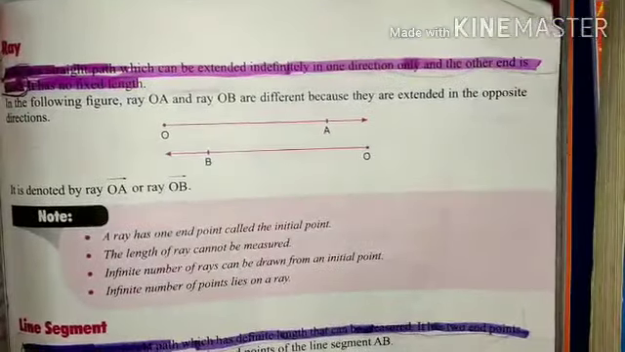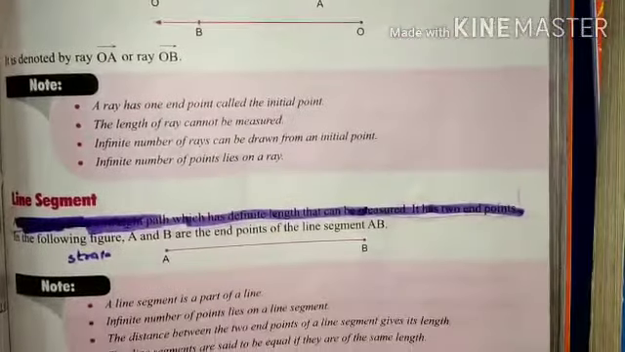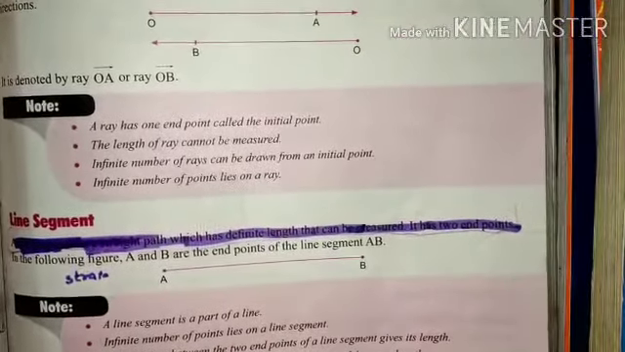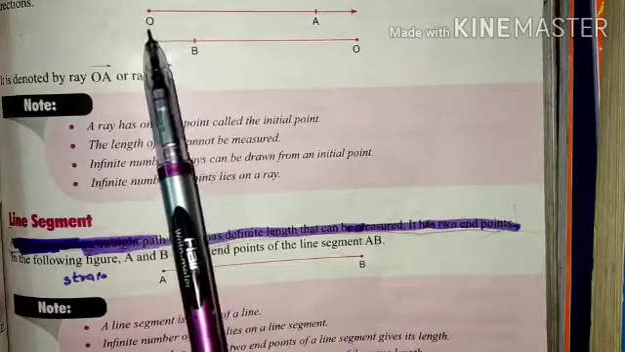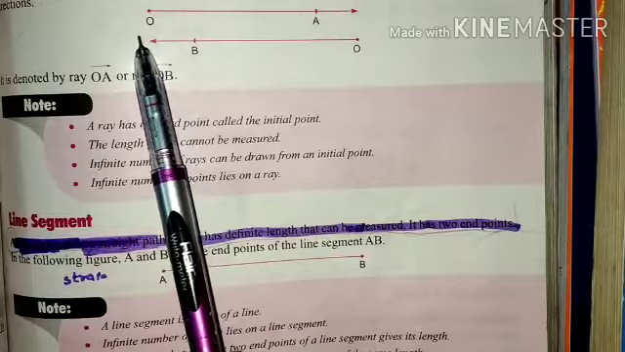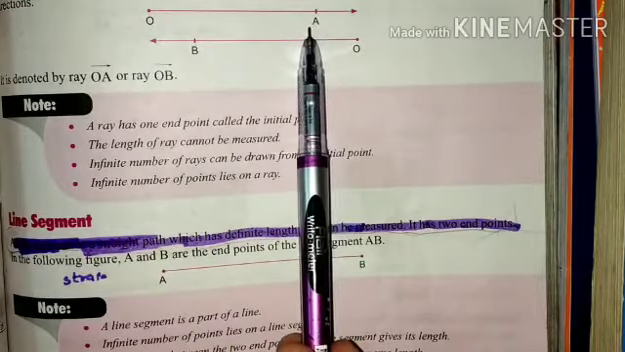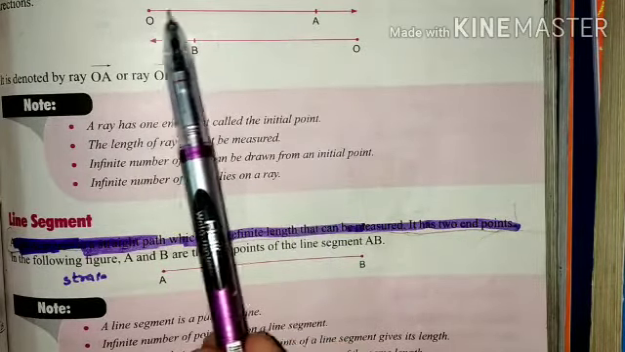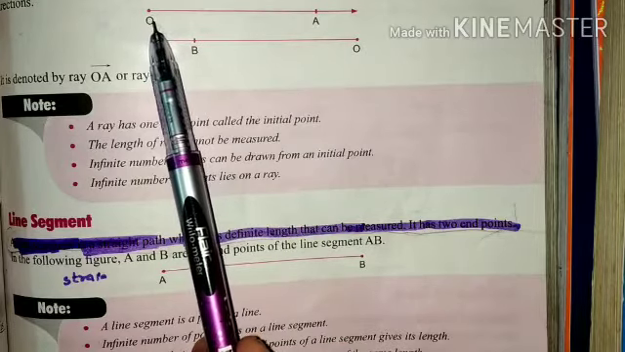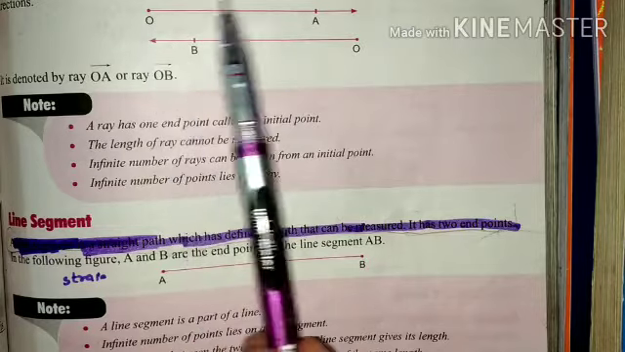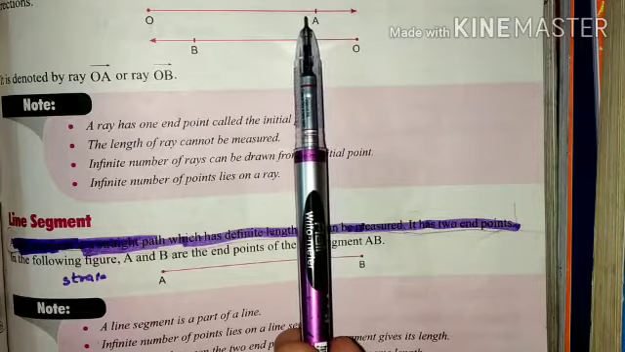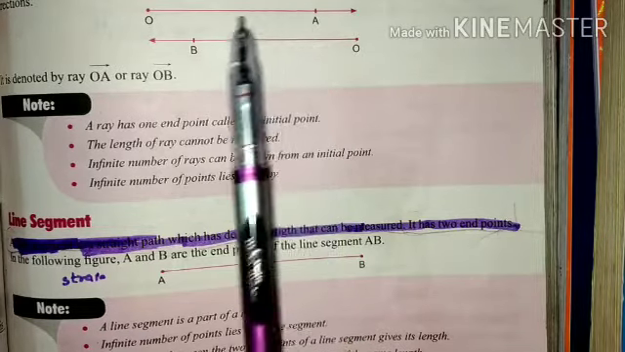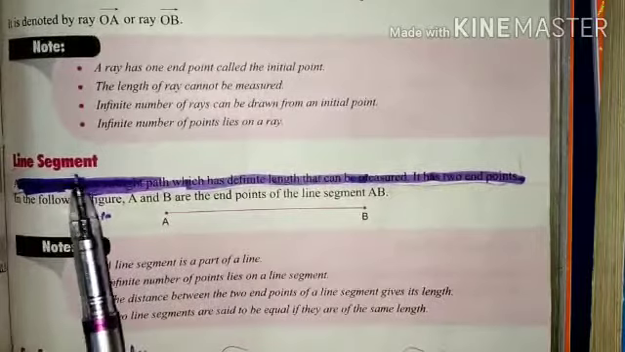Next is ray. Like line, ray also has a straight path, but it has one end point, and we do not know the other end point. That means we know the initial point, the starting point. We know from where the ray will start, but we do not know where it ends. So its length is not definite. Its length is not fixed. Clear?